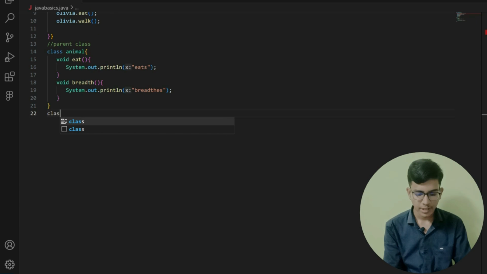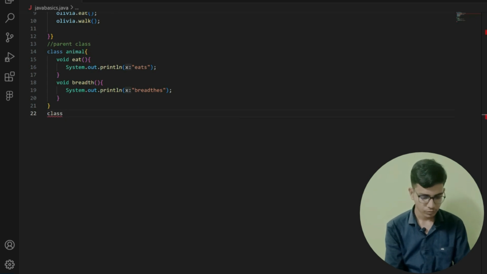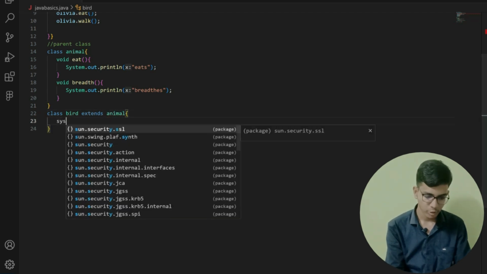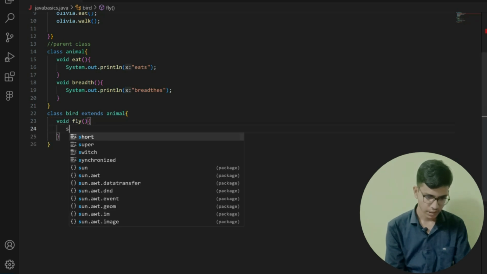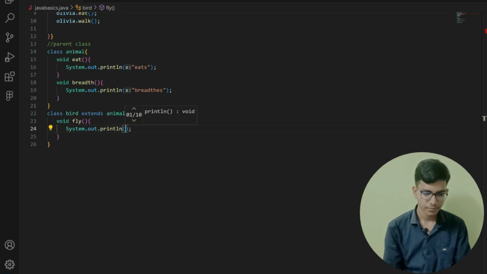Now I am going to create another class, bird. Bird extends animal. Here first of all I am going to create my function, void fly. Fly is my function. Here I am printing System.out.print flies.